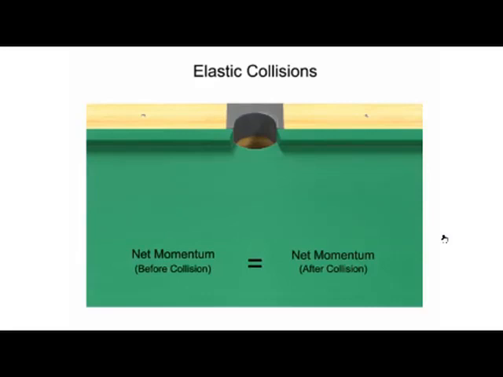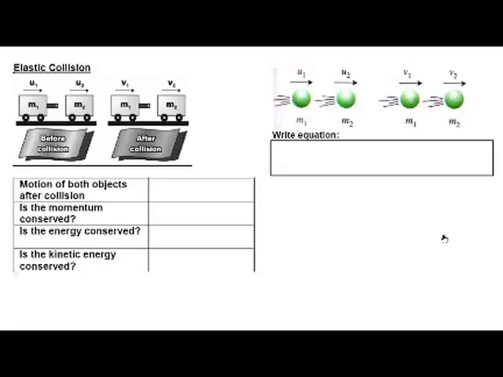Okay, so let us complete what we learned just now about elastic collision. So we have two objects, M1 and M2, collide together. M1 moves with speed U1, M2 moves with initial speed U2. Motion of both objects after collision move separately with different velocity.